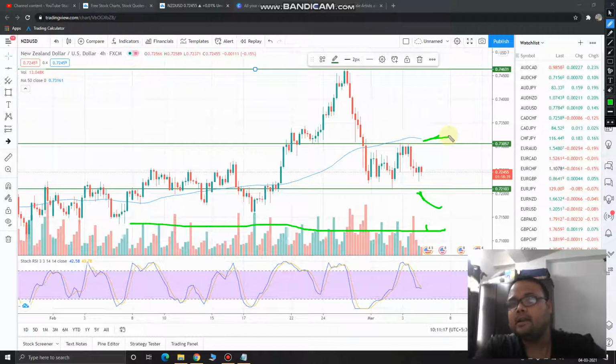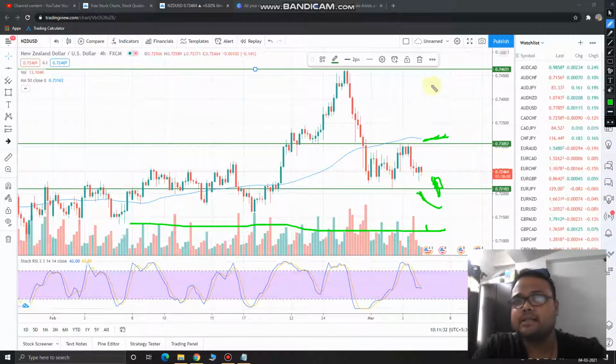And if you are an aggressive kind of trader, and if you see some price rejection from below, if market hits this level, then you can go for a buy order. But it totally depends on your risk appetite. As mentioned, if you have got a risk appetite, if you are an aggressive trader, then only you should go for this kind of trading. Otherwise wait for this level or this level.